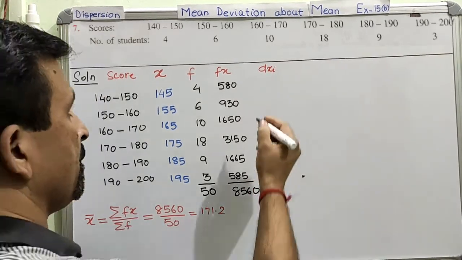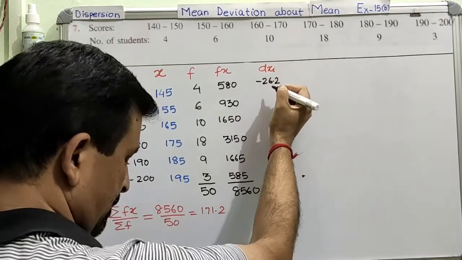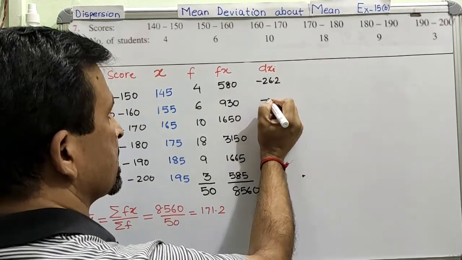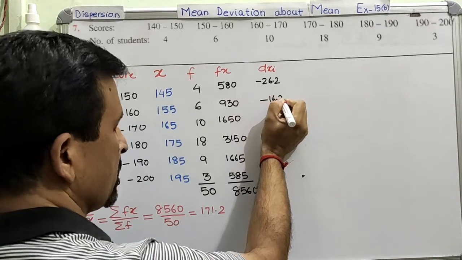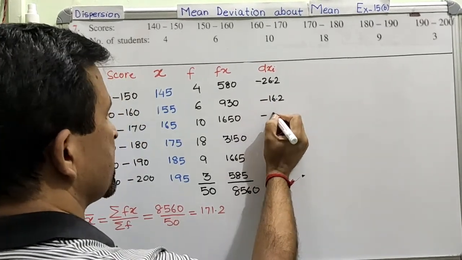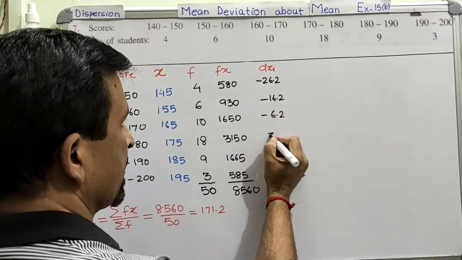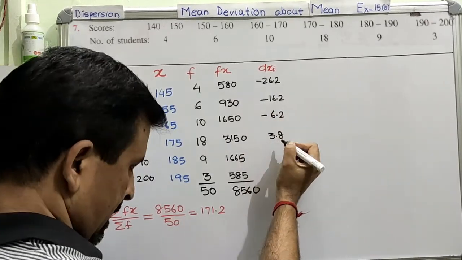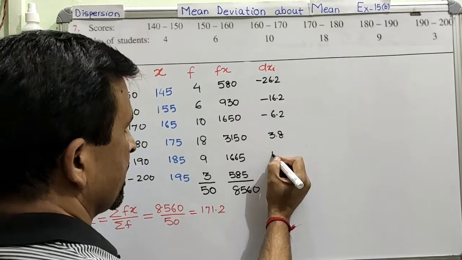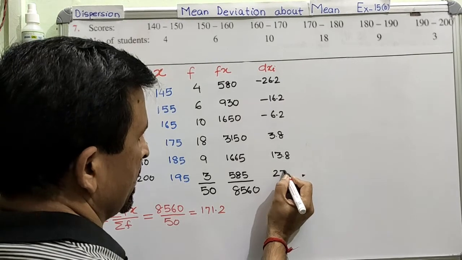Deviation is minus 26.2, minus 16.2, minus 6.2, 3.8 positive, 13.8, and then last is 23.8.